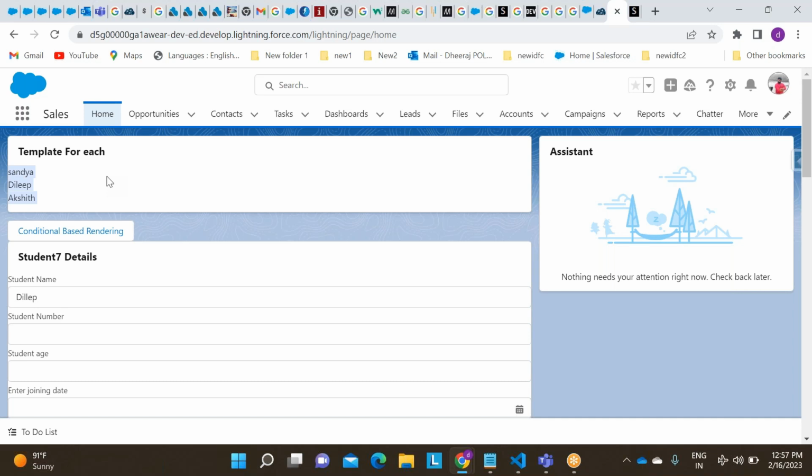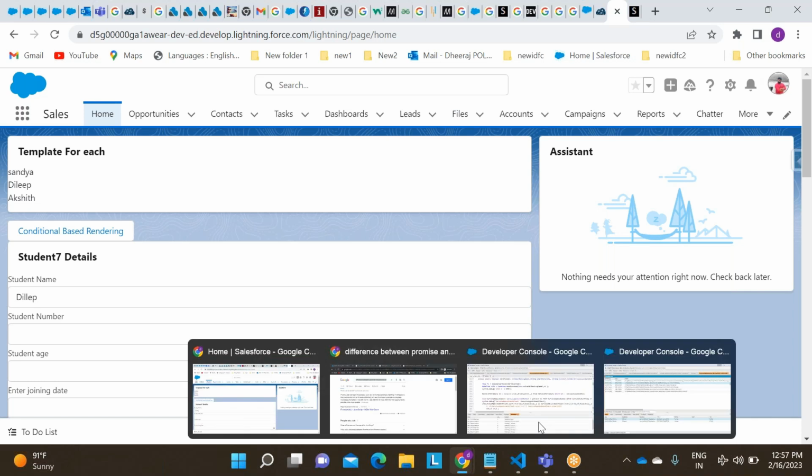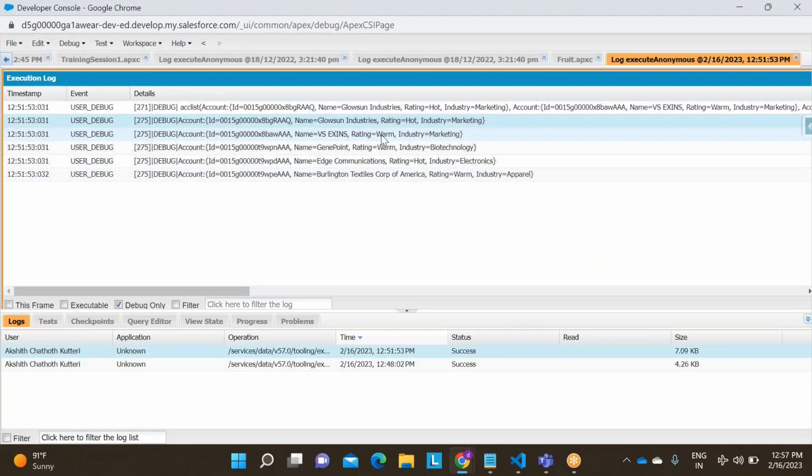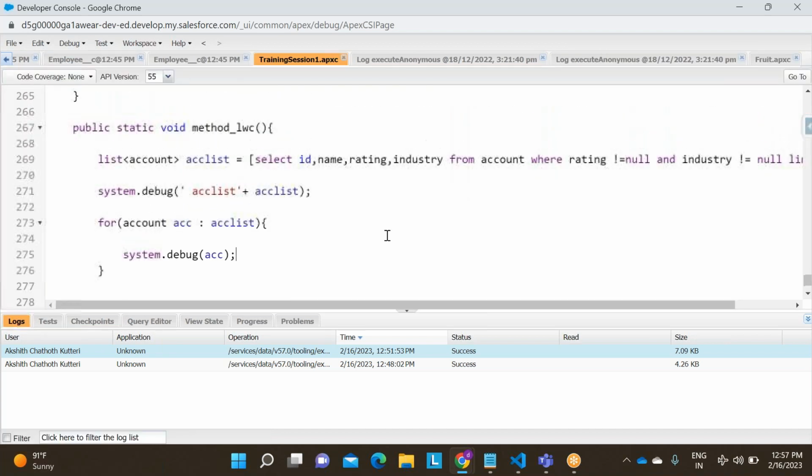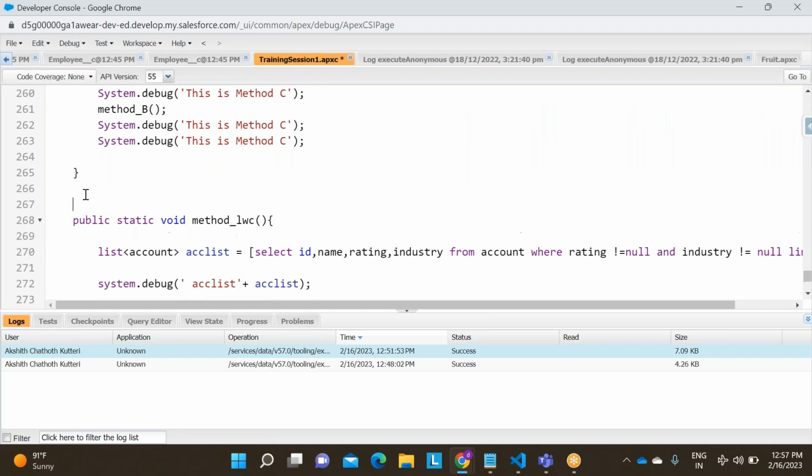So up to here, any doubts? How to use for loop? Any doubts? Up to here, clear, right? Yeah. Now I want to print this data. Whatever the data I'm seeing here, I want to print this data. How will you do that one? So I need to make a call to server. I need to make a call to server at the rate of raw enabled.